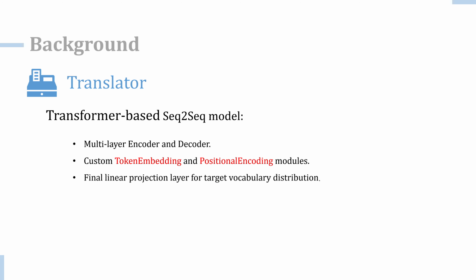Our model is a transformer-based sequence-to-sequence model. It consists of two key components unique to these models: token embedding and positional encoding. The token embedding converts each token into a dense vector representation, enabling the model to capture semantic relationships between words. For the positional encoding, as transformers process input in parallel rather than sequentially, positional encodings are added to inject information about the order of tokens in the sequence. This allows the model to understand the sequence structure and word order.